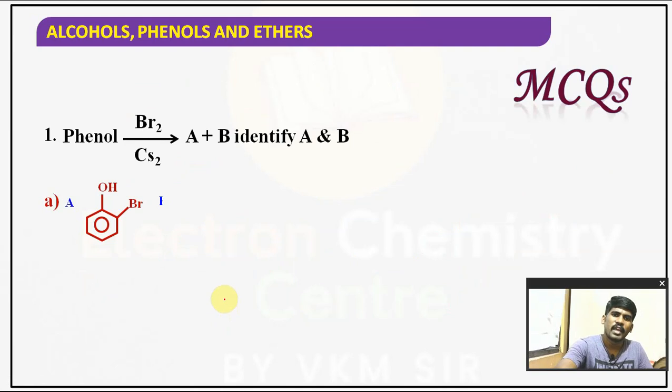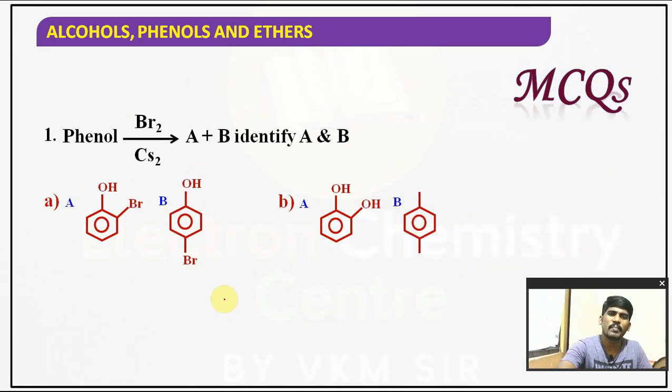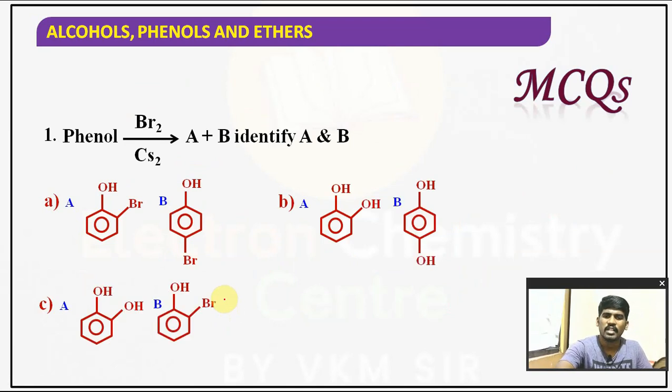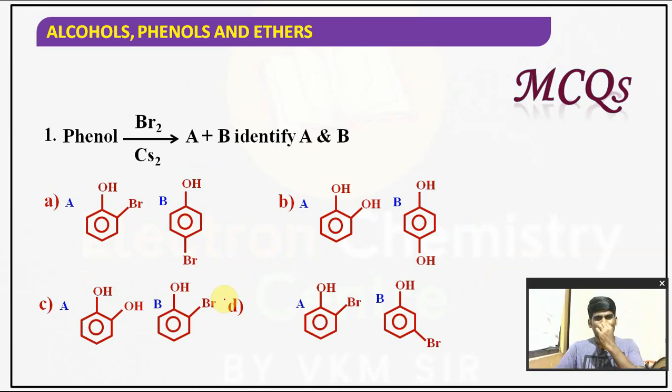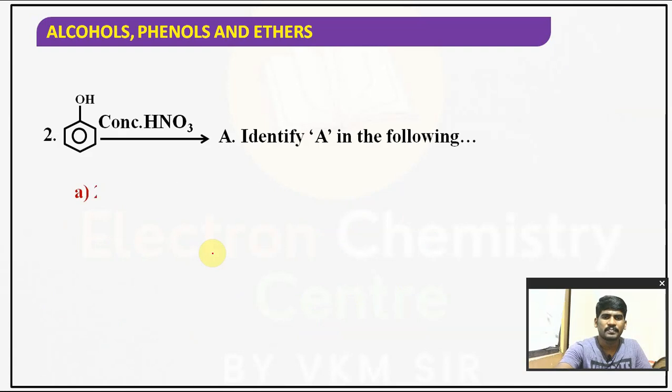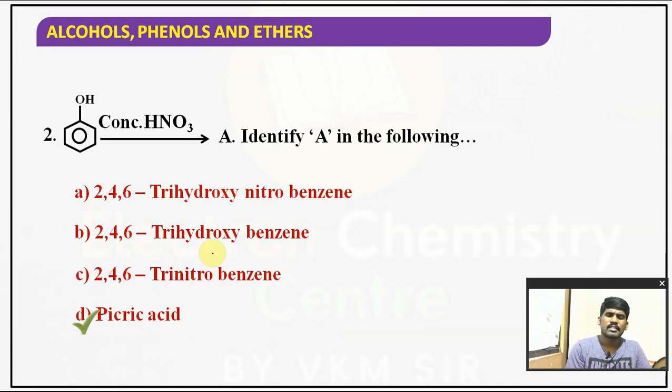MCQs. Phenol, whenever it is treated with Br2 in the presence of CS2, bromine in carbon disulfide, what will happen? Monobromination takes place. It gives ortho and para-bromophenol. Phenol treated with concentrated nitric acid gives A. That A is 2,4,6 trinitrophenol, commonly known as picric acid.